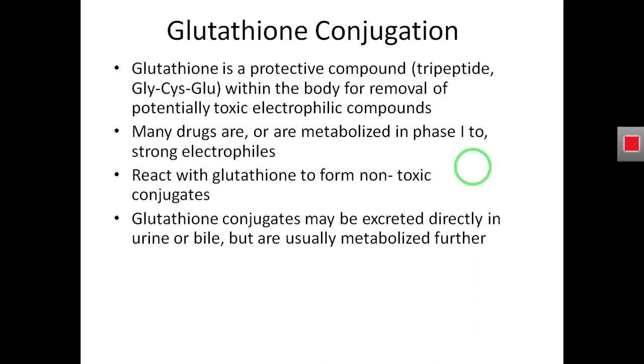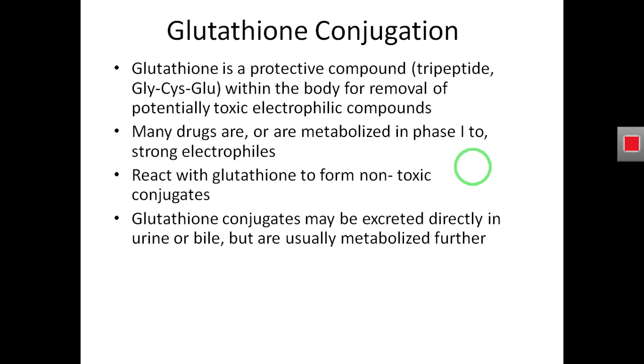Why is it toxic? Because it abstracts an electron from our lipids, or initiates a free radical reaction, meaning it peroxidizes our lipids, damages DNA, damages other biological macromolecules, and produces toxicity in our cells. So this phase 2 reaction, glutathione conjugation, helps convert the drug from the toxic form to the non-toxic form.